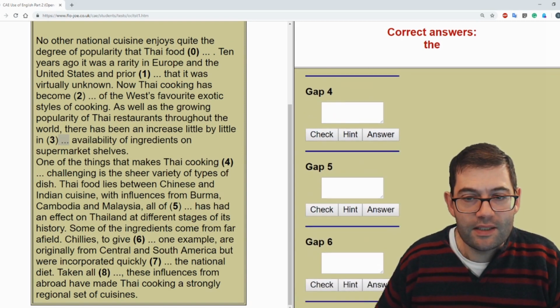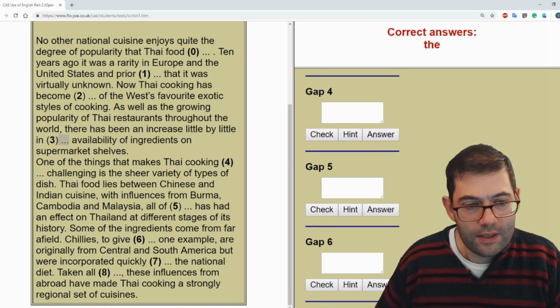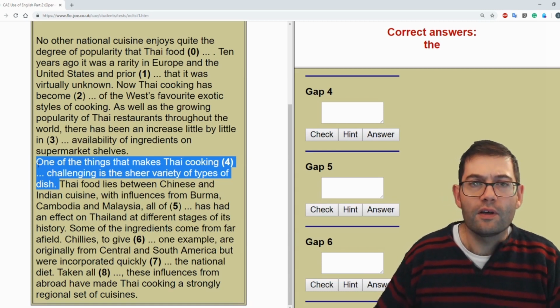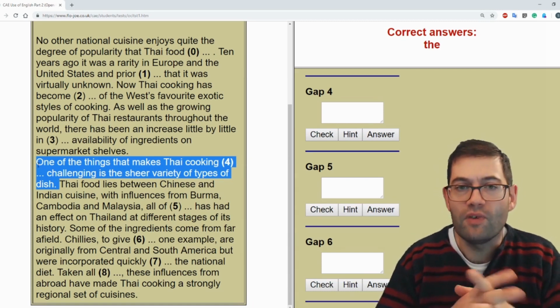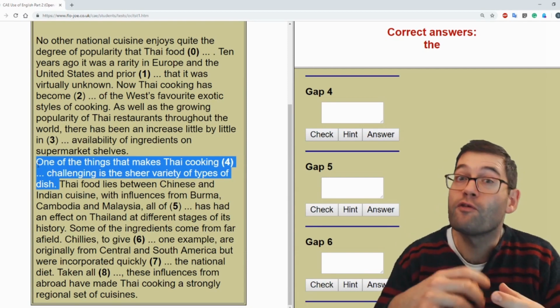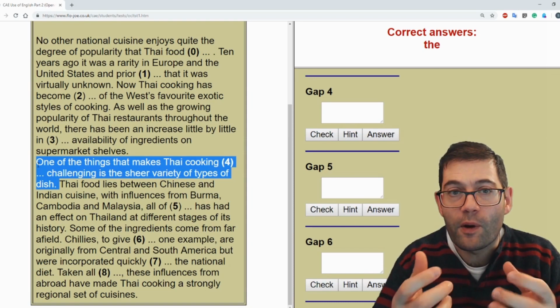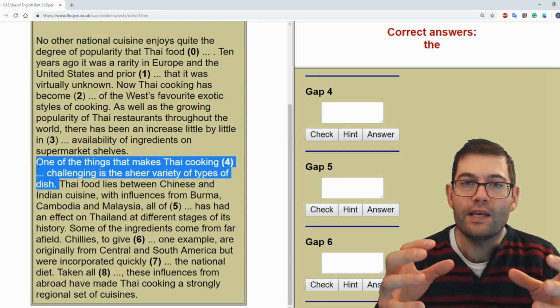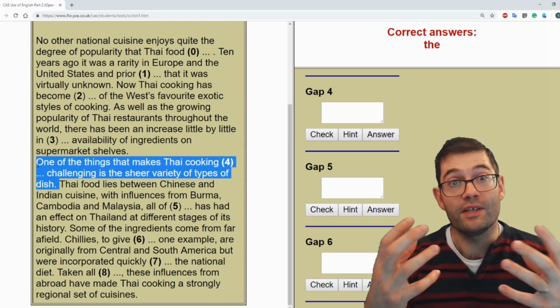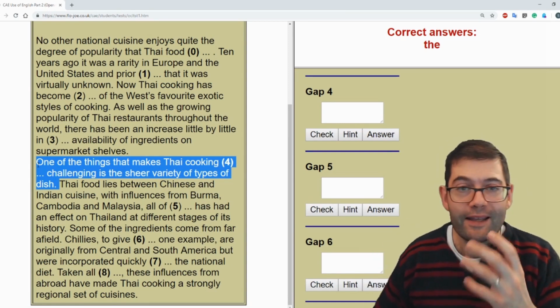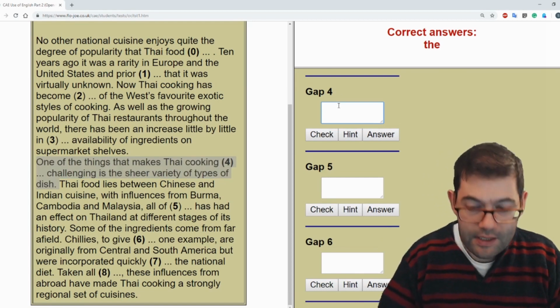One of the things that makes Thai cooking challenging is the sheer variety of types of dish. So the context here is that Thai food might not be so easy. And because of the variety of types of dish, it means that there's a challenge for everyone. So what we need here is a word of emphasis to suggest how challenging it is to different people. And that word of emphasis that we need is so.